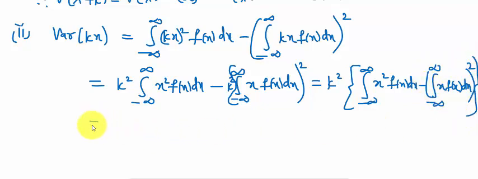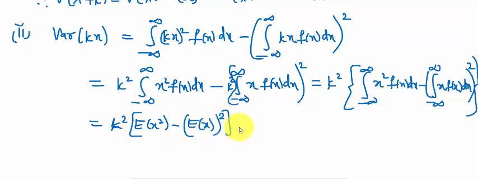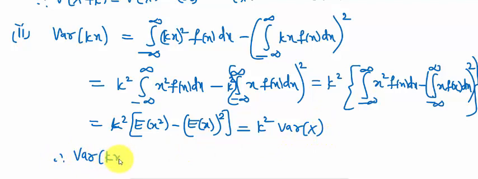It is equal to k square times expectation of x square minus expectation of x whole square. It is equal to k square into variance of x. Therefore variance of kx equal to k square variance of x.